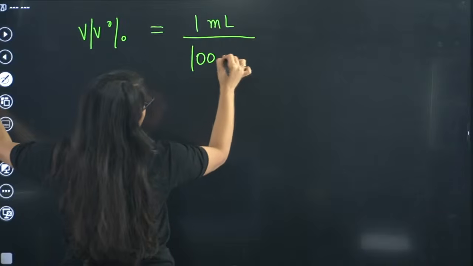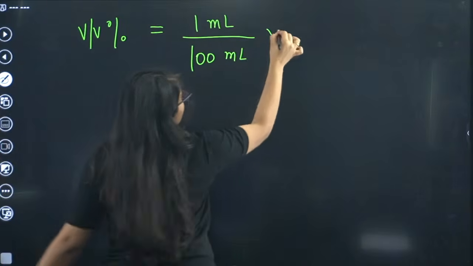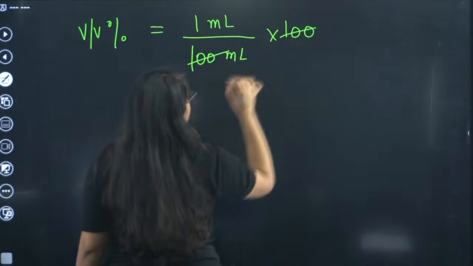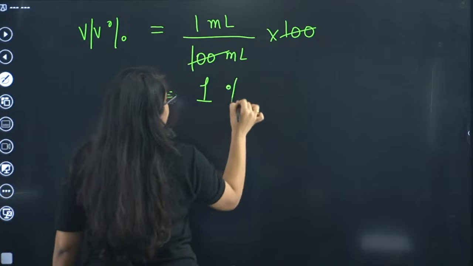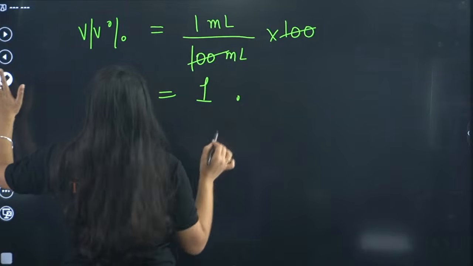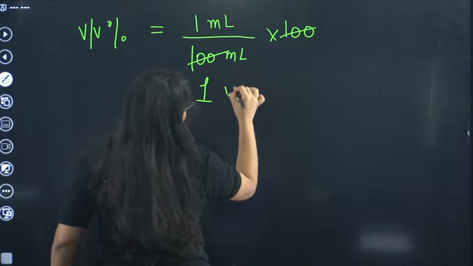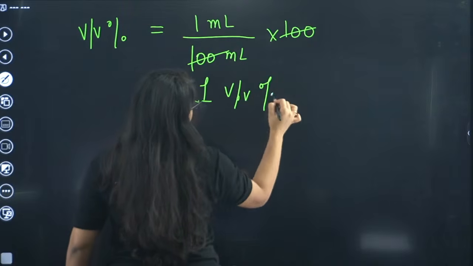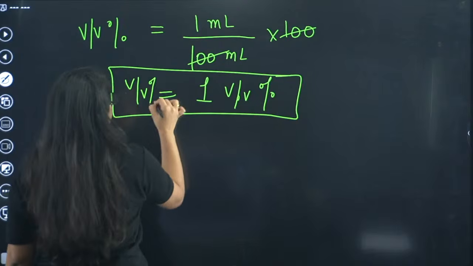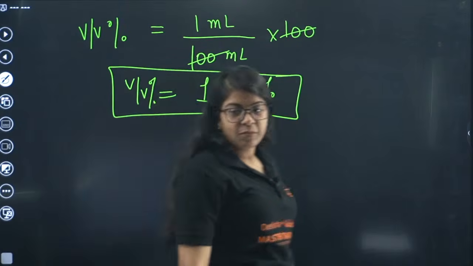Divide by 100 ml. For percentage we multiply 100 and then we cut this and we get 1 percentage. Not just percentage, we have to write V by V percentage. Now that is your final answer. Okay, understood everyone?